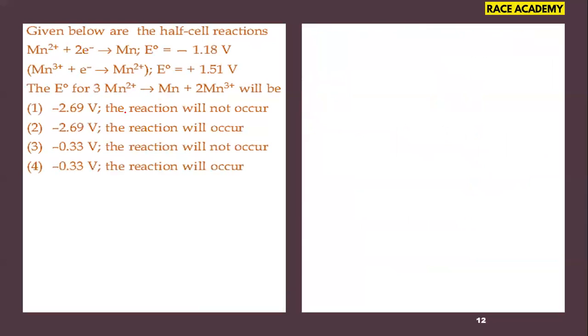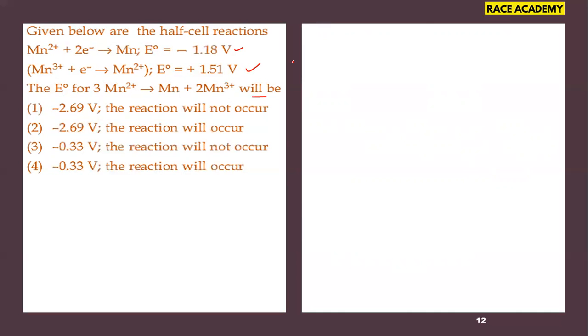So the next question. The given below are the half reactions. We have manganese reactions. Mn2 plus plus 2e minus gives Mn, with E0 value given as minus 1.18 volts. Mn3 plus plus e minus gives Mn2 plus, and the E0 value given is plus 1.51. So in these equations, E0 is negative for the first and positive for the second. But they are asking for the E0 value of another combined equation, that is 3Mn2 plus gives Mn plus 2Mn3 plus. How much is it?